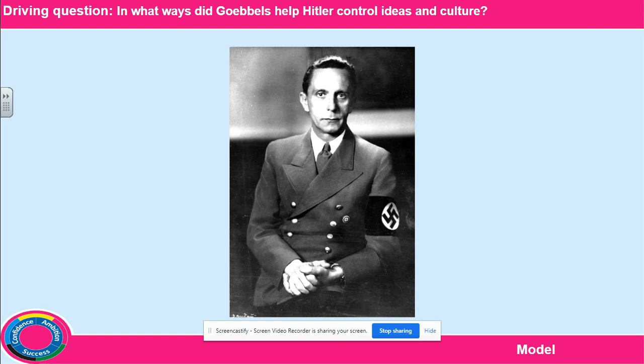Goebbels aimed to use propaganda to persuade the German people that Nazi ideas were correct and that the Nazis were achieving great things. He aimed to use censorship to prevent German people from hearing, seeing, or reading anything that went against Nazi ideas. So we have two ideas that they're trying to use. They're trying to use propaganda to promote the ideas of the Nazis and show the benefits of the Nazi regime, but they're also using censorship to stop people hearing about all the negative things that some people believe the Nazis were doing.